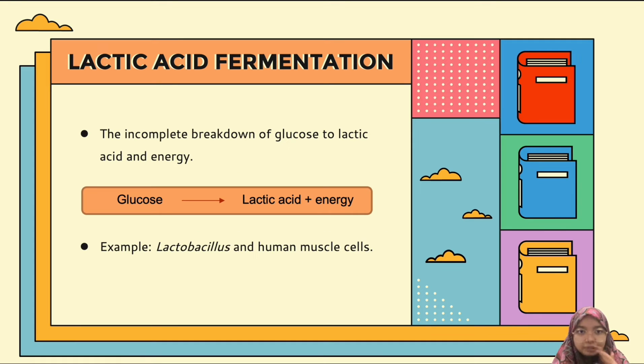Now let's see the lactic acid fermentation. So what is lactic acid fermentation? It's an incomplete breakdown of glucose into lactic acid and energy. So you guys need to learn to differentiate between alcohol fermentation and lactic acid fermentation. The examples of lactic acid fermentation are lactobacillus and human muscle cell.